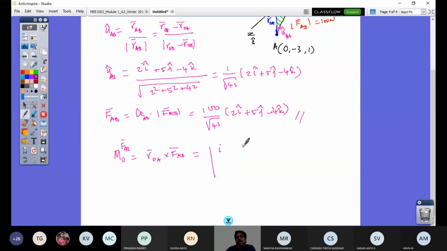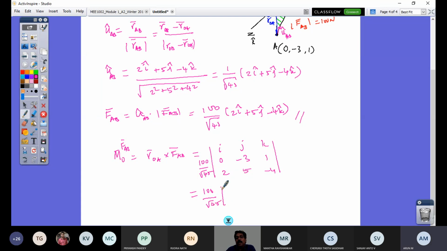So it is going to be i, j, k. Position vector is 0, minus 3, 1. And force vector is this. I take this constant out of the determinant, and I have here 2, 5, minus 4. You would understand now why I did not multiply and write it here. So now it is simple to work out, 45.